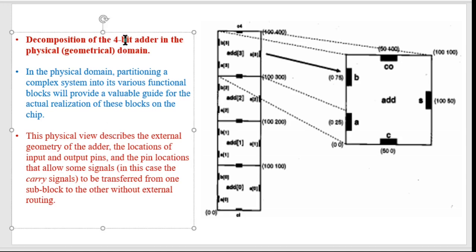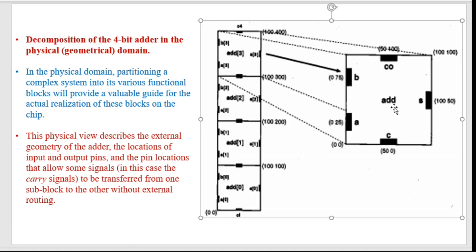So this is the decomposition of a 4-bit adder in the physical or geometrical domain. Look at this. This is an adder. This is the 0 0 position, x0 y0 coordinate, and this point is x100 y100. So this shows the geometrical layout.